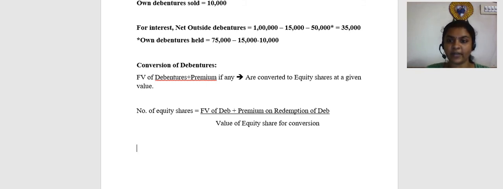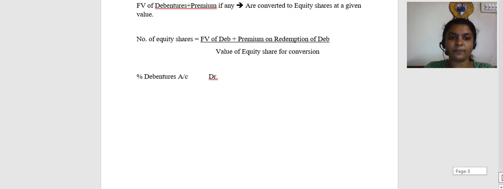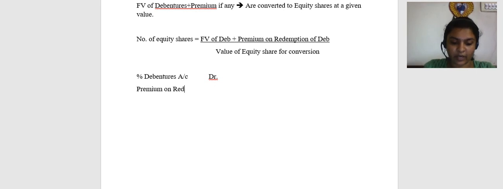So how will you write the journal entry? The journal entry is going to be percentage debentures account debit. If there is a premium on conversion, then you can write premium on redemption account debit, to equity share capital, to securities premium.